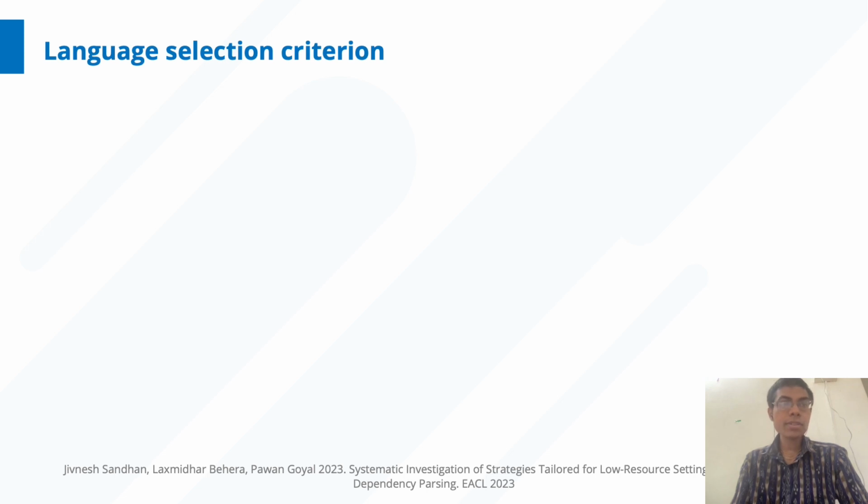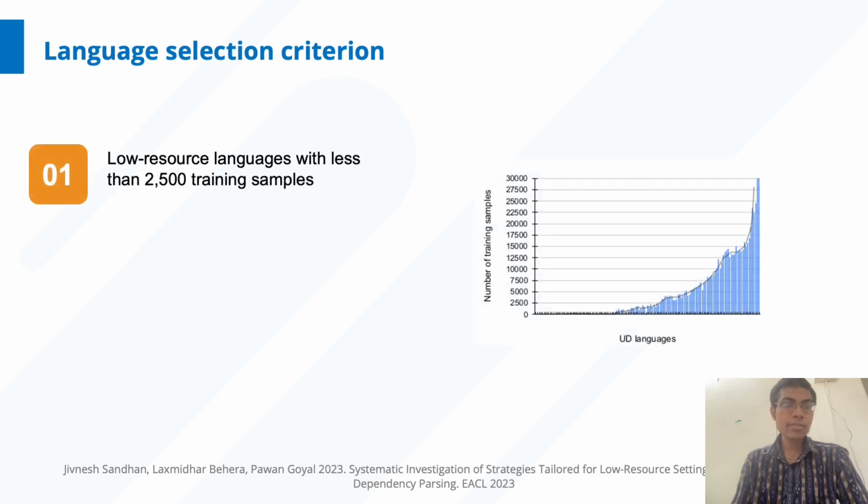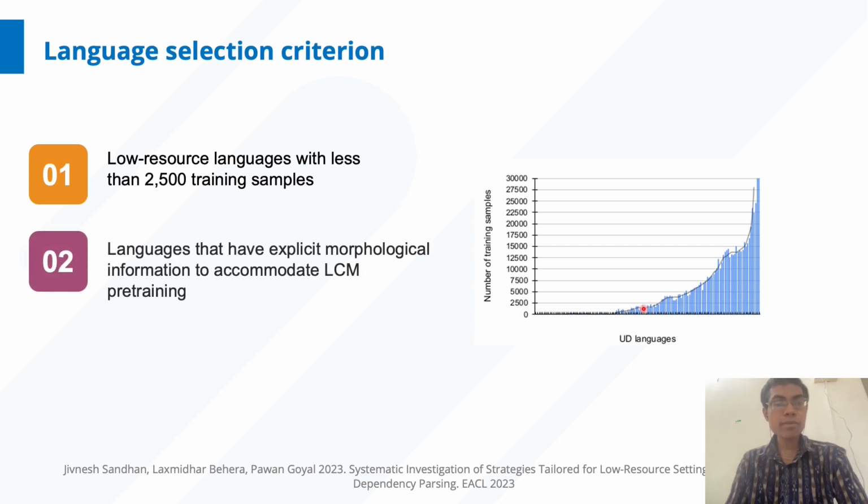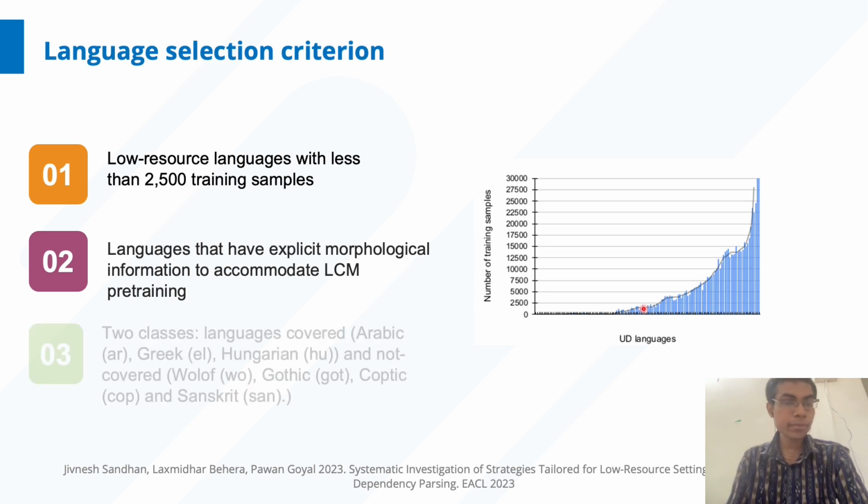So we have put several constraints to select the languages for our experimentation. First, we selected the languages which contain less than 2500 training samples. So this is the plot of universal dependency languages against the number of training samples available, and this is the threshold. Next, we consider the languages that have explicit morphological information to accommodate the LCM pre-training.